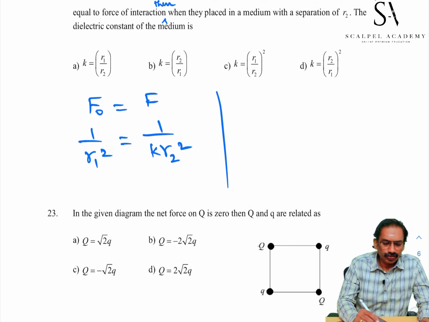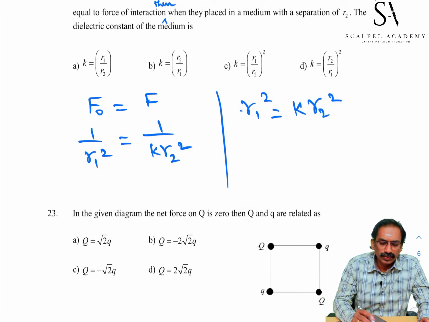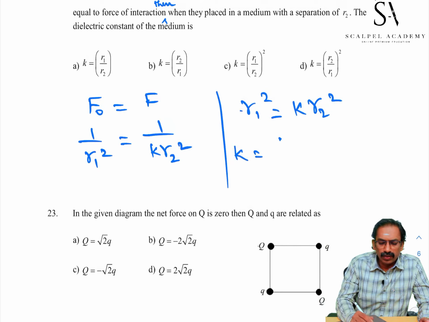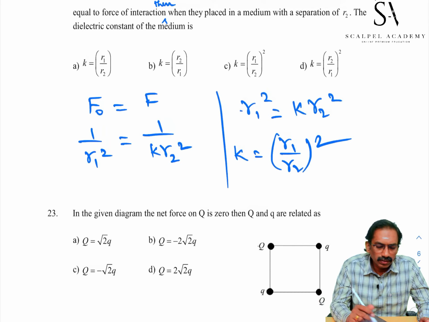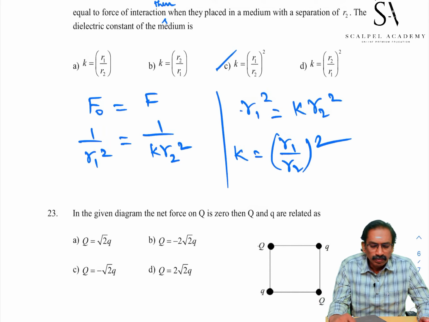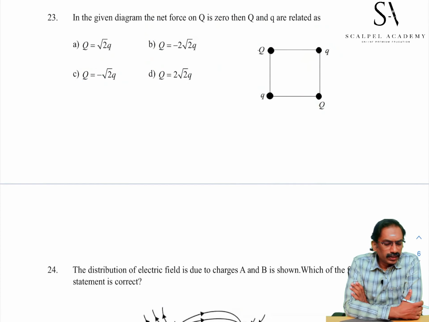Therefore, R1 square is equal to K R2 square. K is equal to R1 by R2 the whole square. Which choice? Third choice. Student, go through the 23rd.